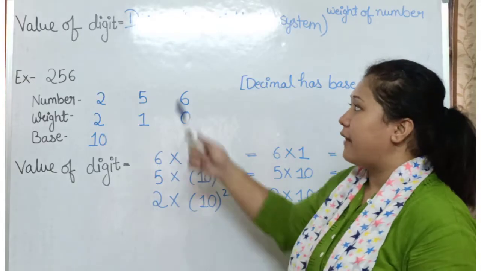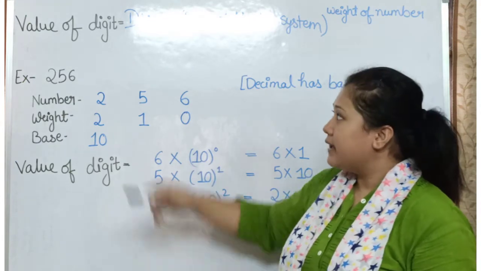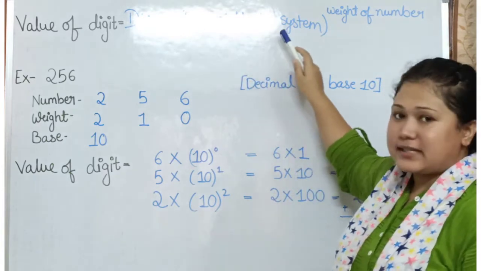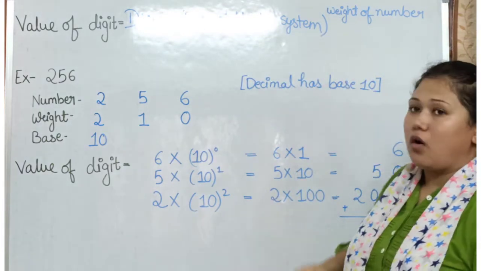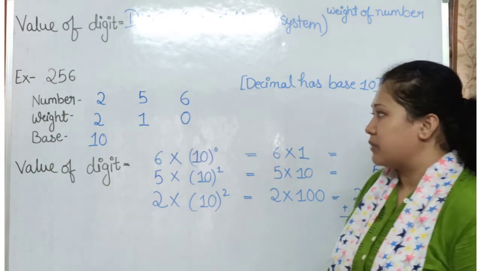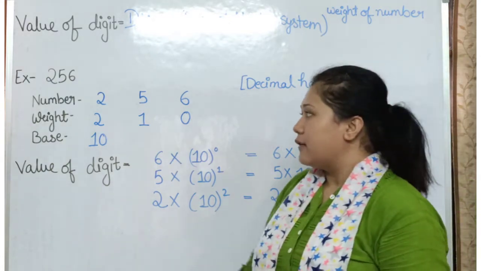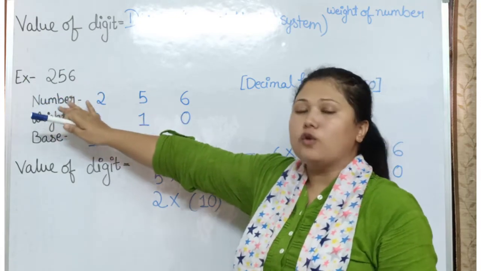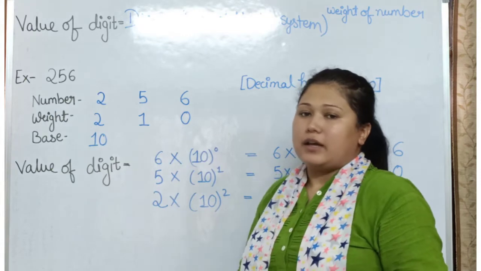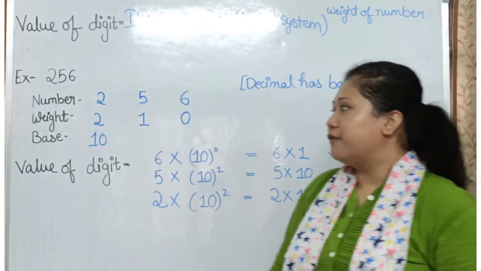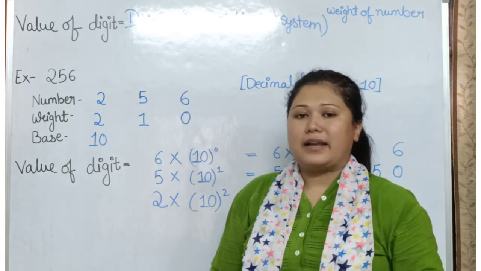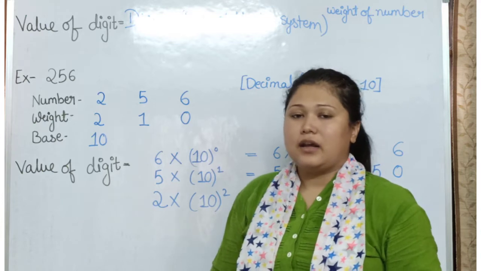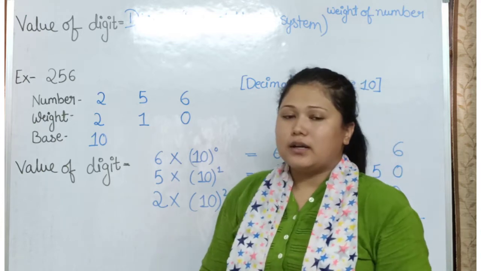We know that the value of a digit is equal to the digit into the base of the number system raised to the power of the weight of the number. So let's take an example. We already know the value is 256. But if the question arises, you have to find and show how the value of the given digit is 256 raised to the power 10, how will you do that?